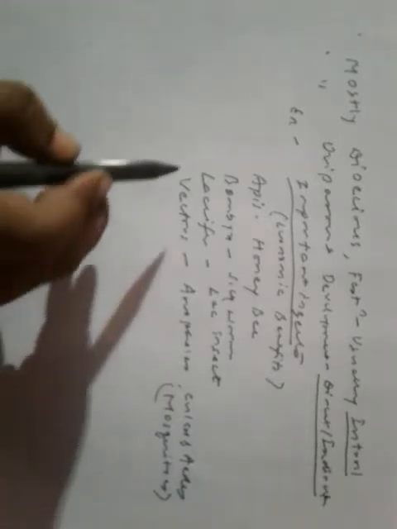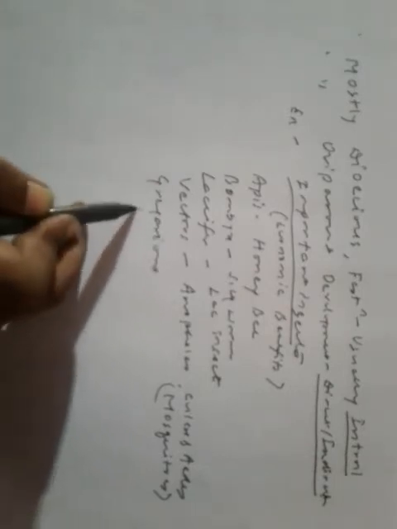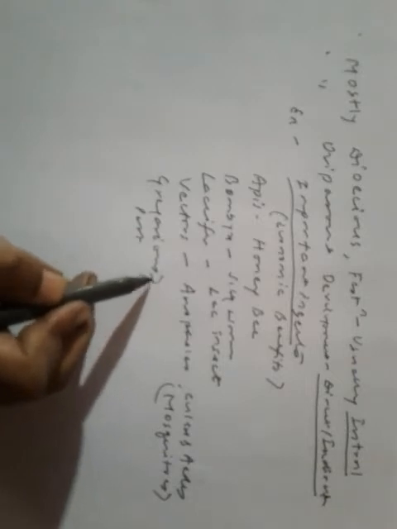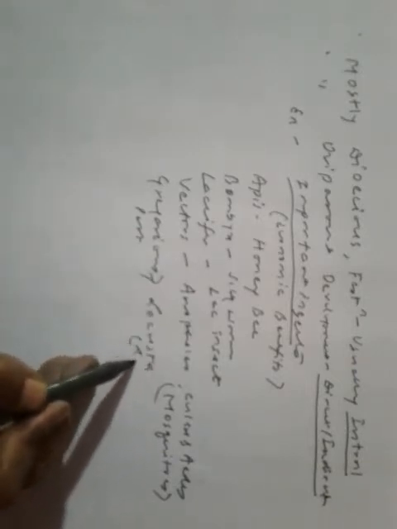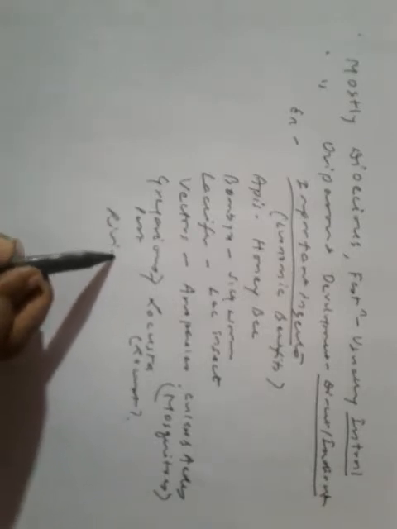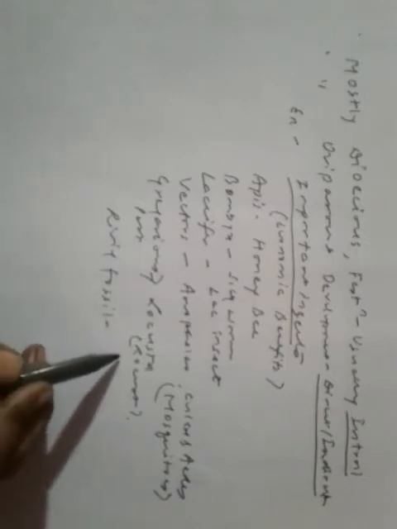These are all mosquitoes. Then we have gregarious pest in the form of Locusta. The name is locust. And living fossil, what is it? In the form of Limulus, king crab.